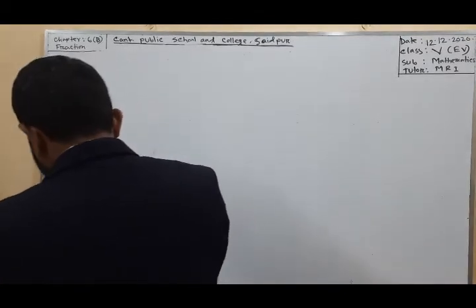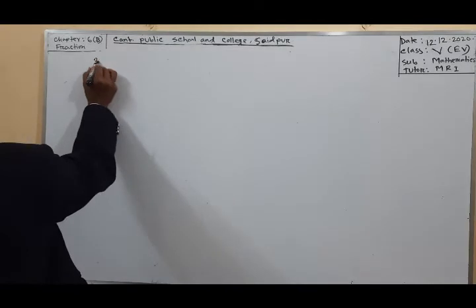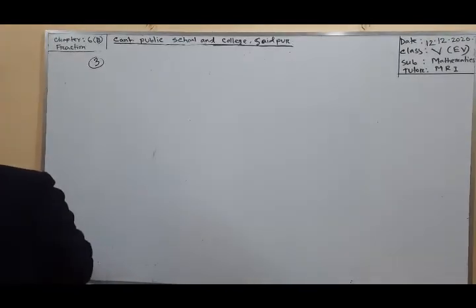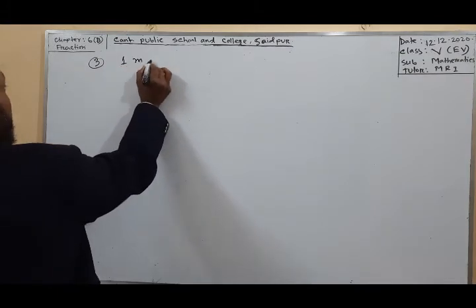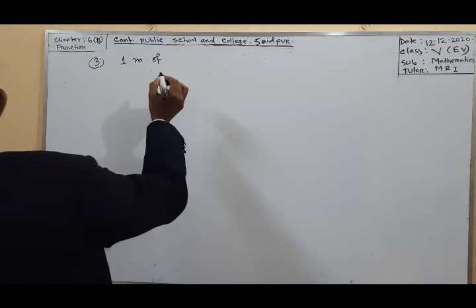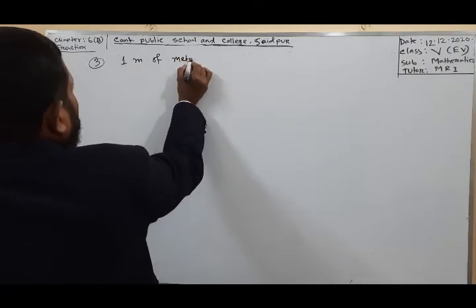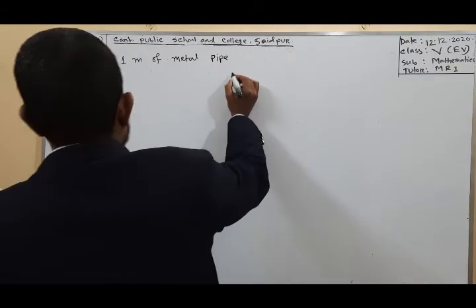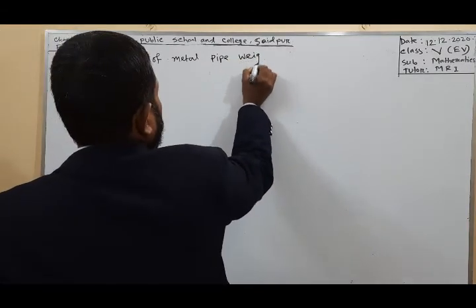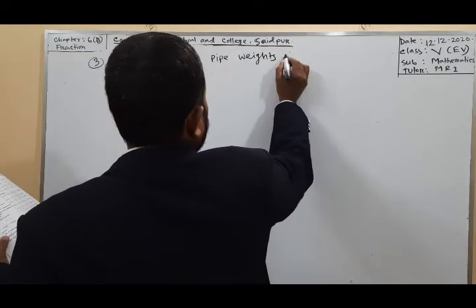I am writing another one. Question number 3. 1 meter of metal pipe weighs 3 integer 1 by 4 kg.